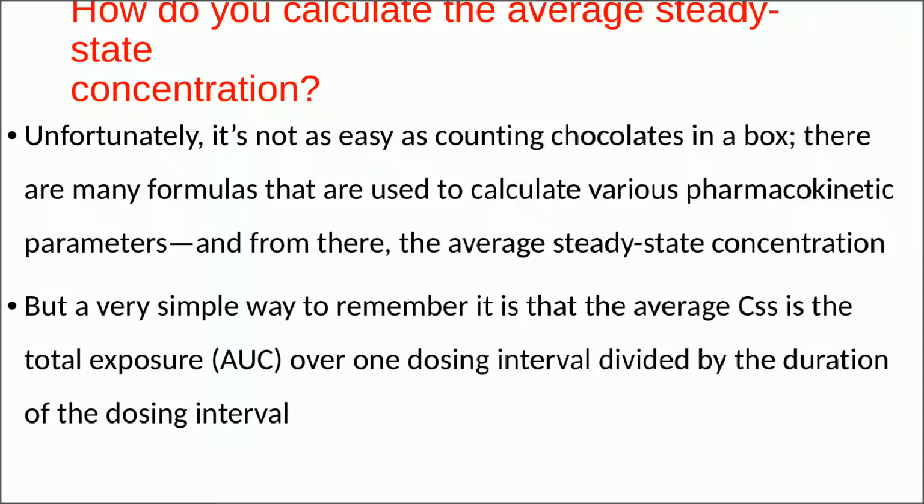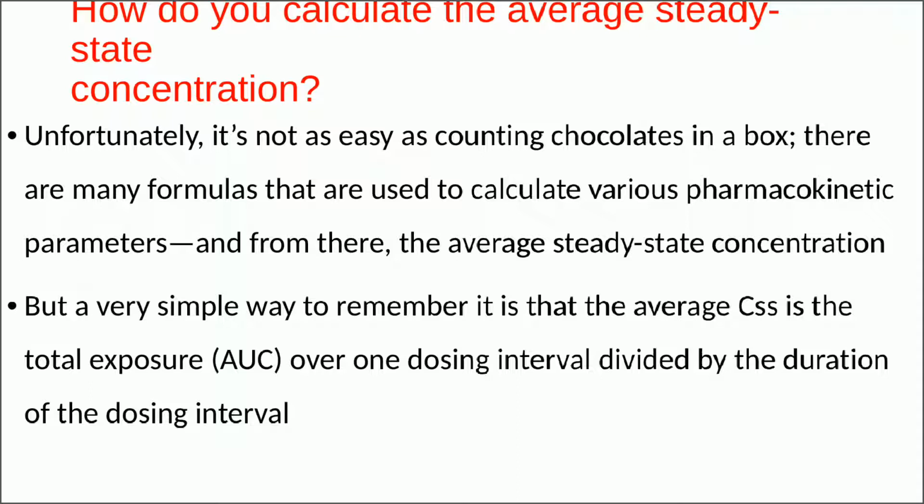There are many formulas that are used to calculate various pharmacokinetic parameters, and from there the average steady state concentration is calculated. Basically, what they are trying to say is that we do not have any direct or easy method to calculate the steady state concentration of a drug, but instead we have to rely on other pharmacokinetic parameters.